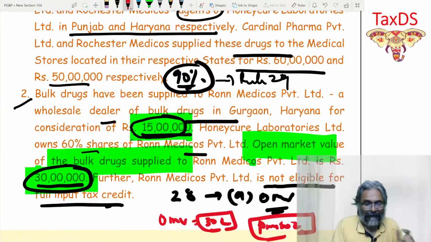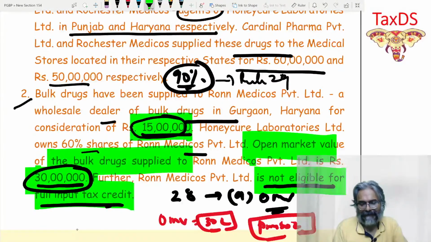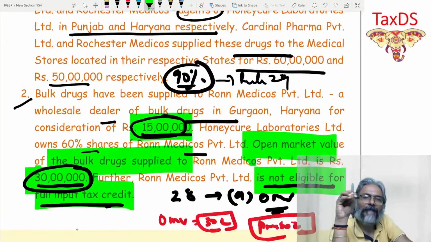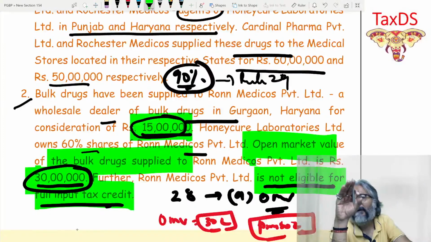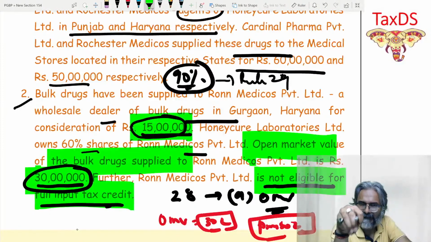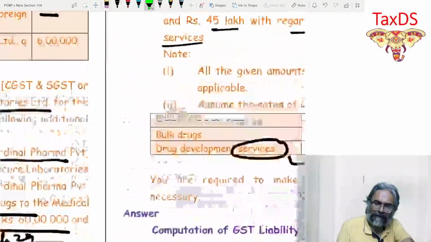But if you see in this question very carefully, the recipient is not eligible for full ITC. And because the recipient is not eligible for full ITC, therefore, students, provision number 2 will not apply. We will answer that provision number 2 is not applicable. Don't worry. Therefore, our final answer would be point number A. What is point number A? Open market value, and that exactly is the point, students.